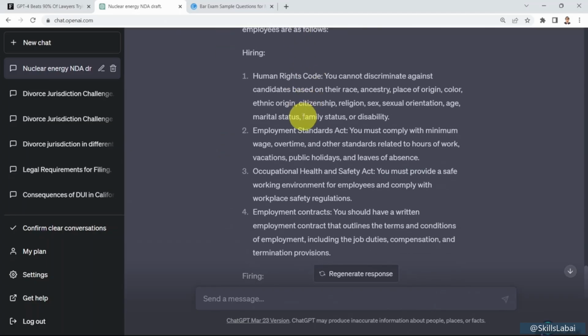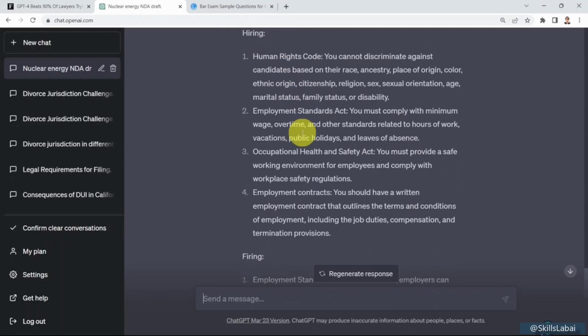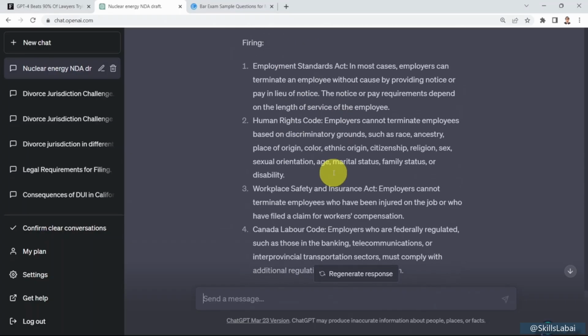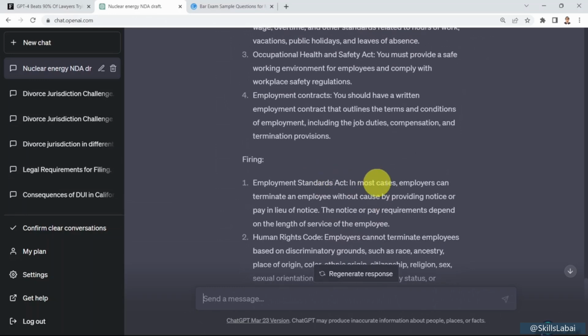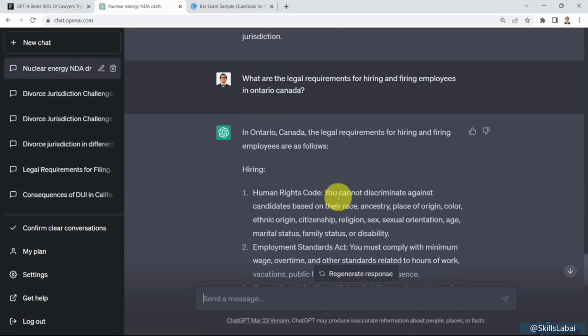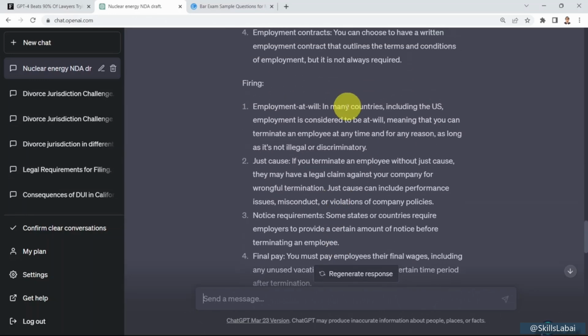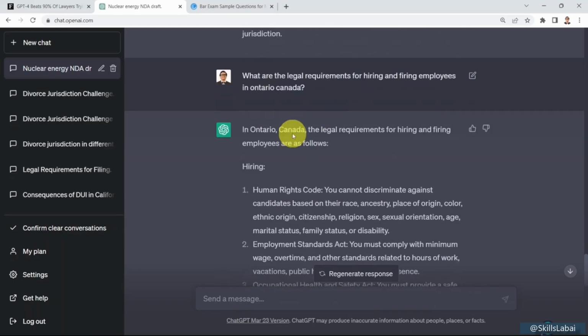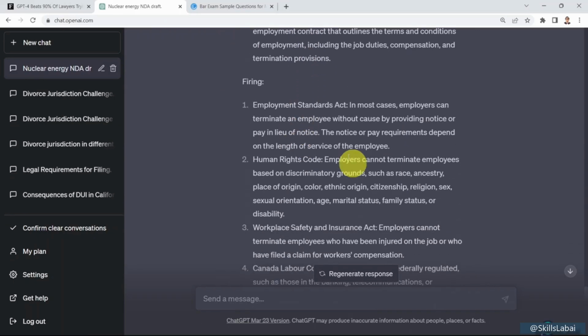So now we'll find that the answer has changed slightly because now the answer is given specifically to a given state or province within Canada. It tells you that this would be hiring, for example, and these are the firing. We'll find that it did not mention the US here anymore. You recall, that's what we got here before on the firing part. So in many countries, including the US, this has been removed because now I'm talking specifically about Canada instead.